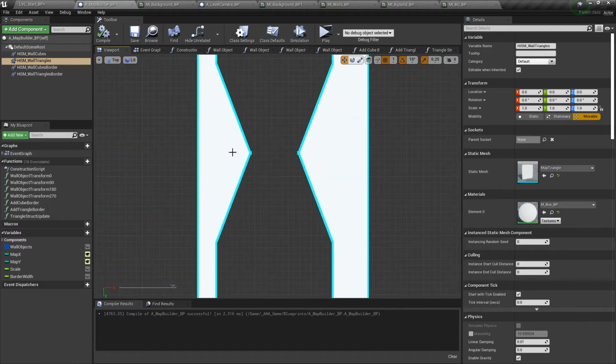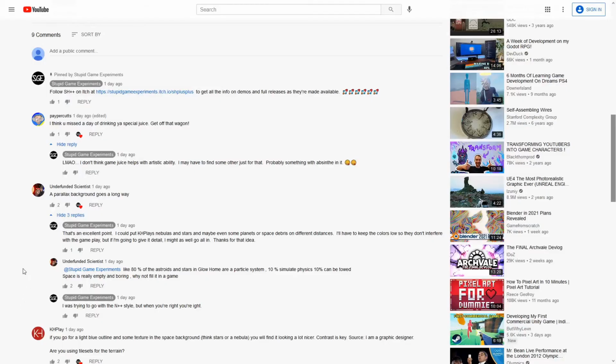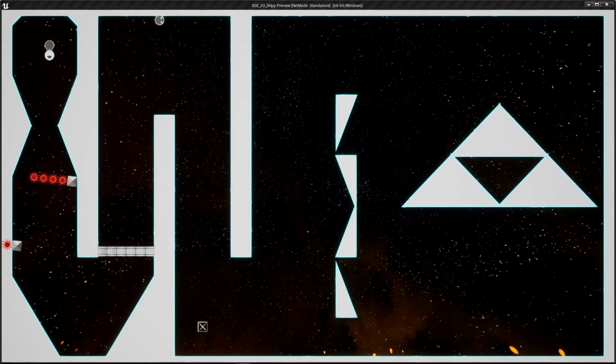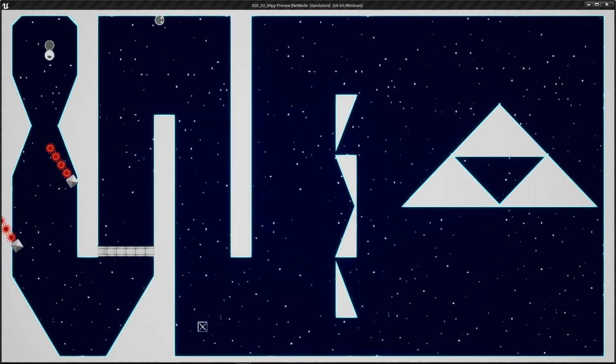I'll probably try to find solutions for these later, but I'm just going to leave it for now. The next thing I did was try adding a background and playing with the color scheme. I got some great feedback on this in the comments from my videos on this. However, as I started playing around with the background, I quickly realized that any change in this direction would require changing all the assets in the game, or it looked inconsistent.